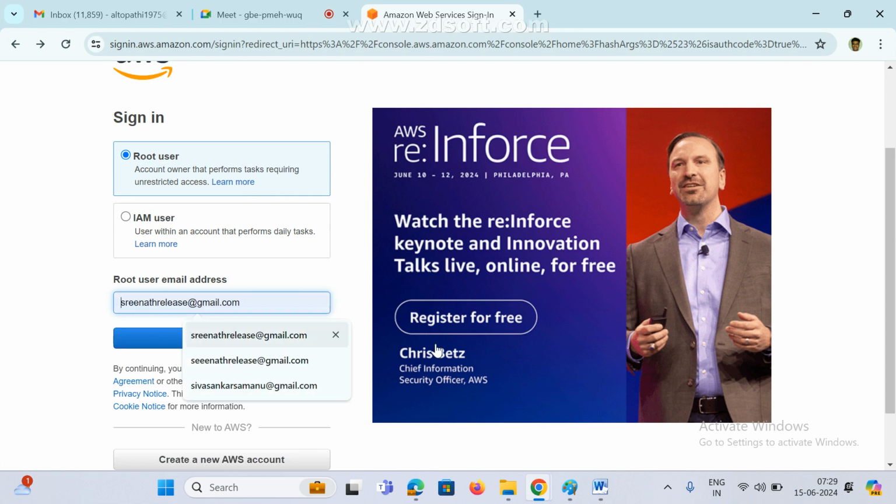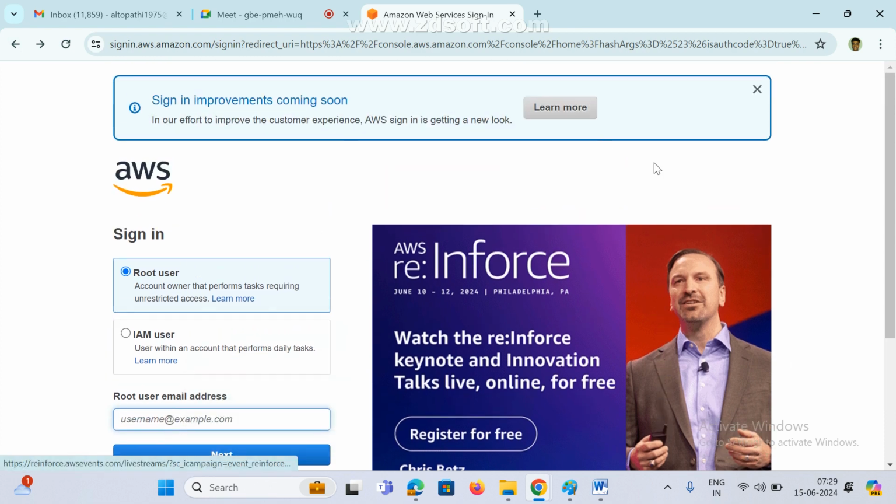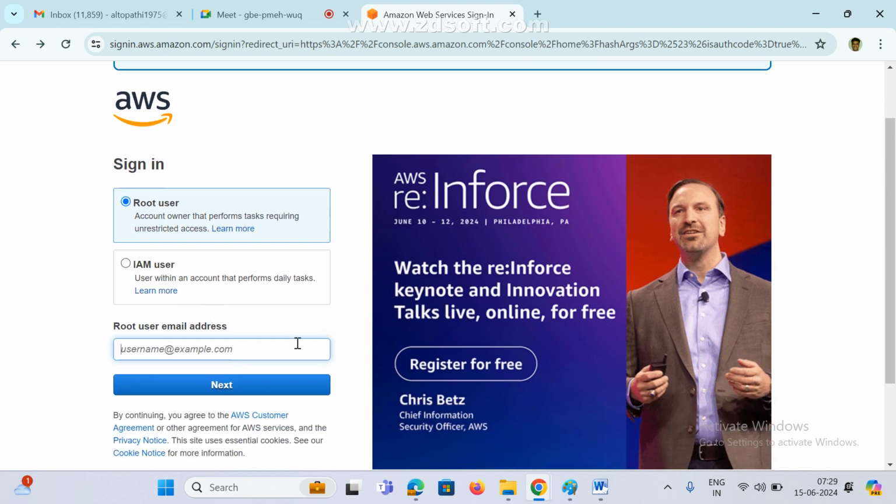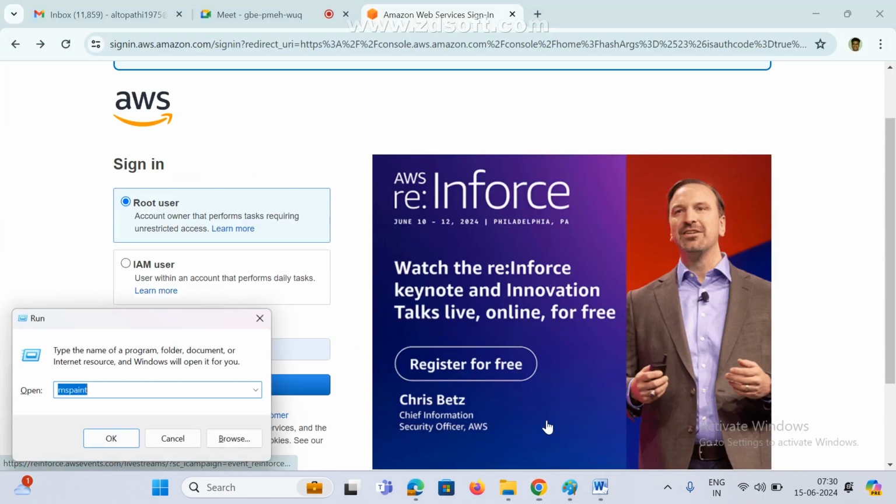You don't worry. Once the account is created, it will activate immediately if everything is correct. Whatever information you provide, your personal details and bank details such as the credit card, they will debit 2 rupees. If everything succeeds, your account is activated. Once the account is ready, come to this page again, the login page, and enter the email ID you used while creating your account.